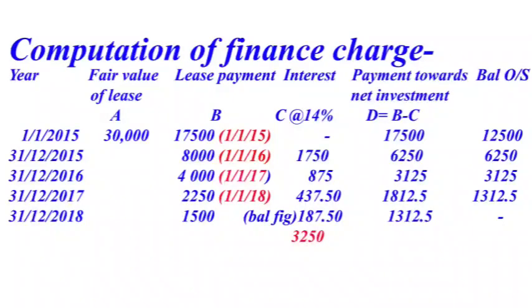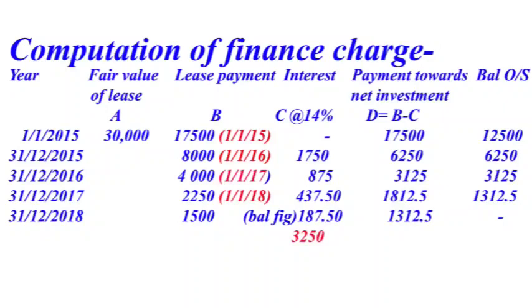Then on 31st December 2017, interest comes to 3,125 into 14%, that is equal to 437.50. This 437.50 is included in the lease payment 2,250.